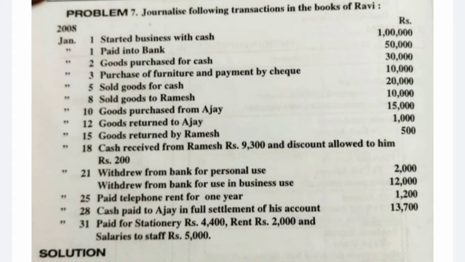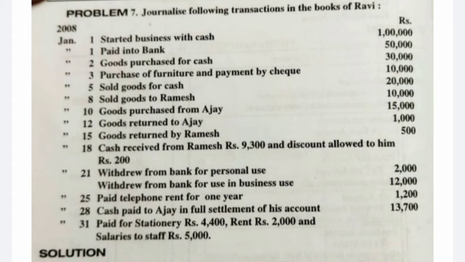Next one, cash received from Ramesh 9,300, discount allowed to him 200. Okay, he only paid the whole amount here. So we are receiving cash of rupees 9,300, so cash account debit 9,300. We allowed him discount. Because we made sales, we needed to receive this 200, but actually we are not receiving it.